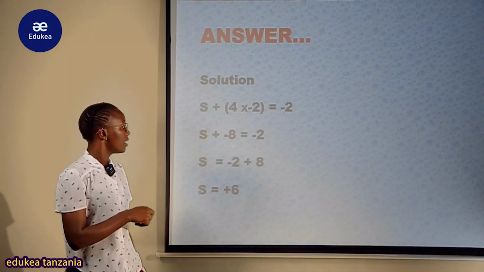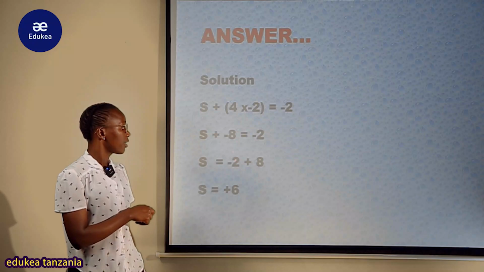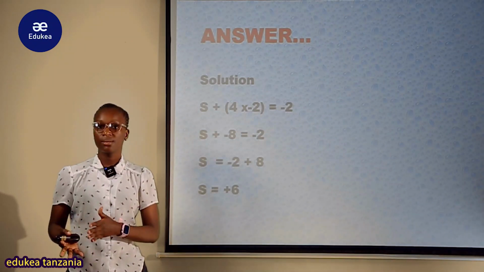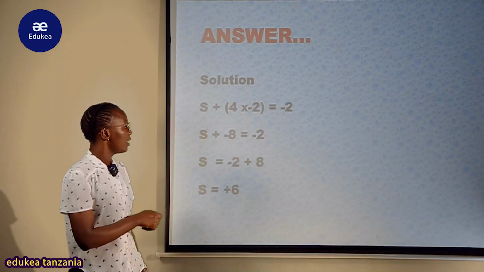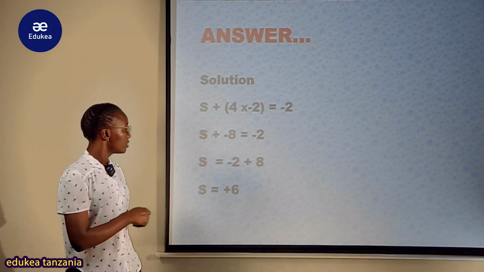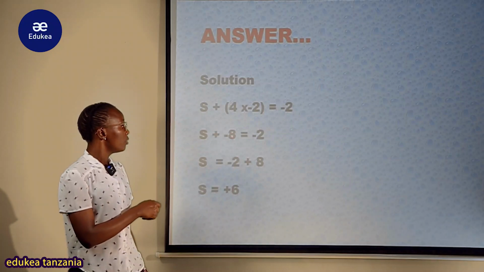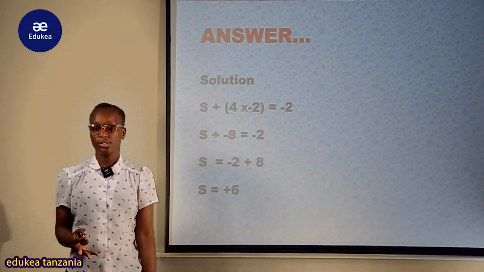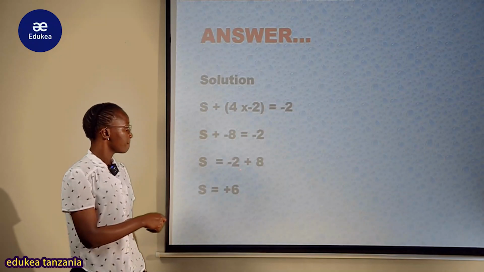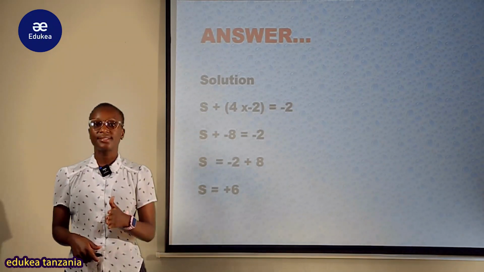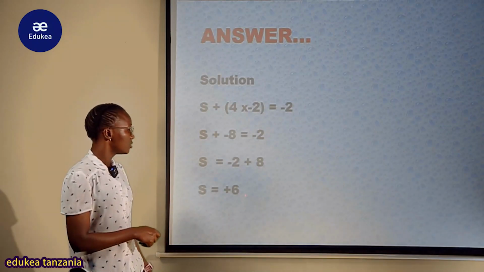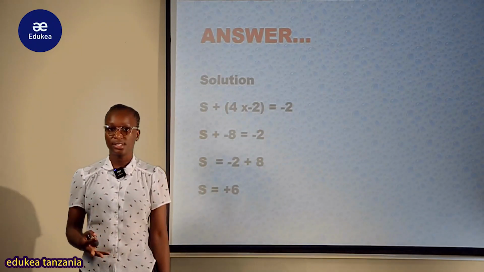Therefore sulfur plus this time tunakuja kupata -8 sawa sawa na -2. Then tuna like term the same and so forth. Kwa hiyo huyu nani atamfuata yule namba mwenzake ili like term tuziweke sawa. Therefore sulfur itakuwa sasa ni -2, huyu negative akija huko atakuwa positive. Therefore itakuwa -2 plus 8. After there huyu -2 plus 8 obviously kuja kupata positive 6. Therefore sulfur oxidation state yake ni positive 6.